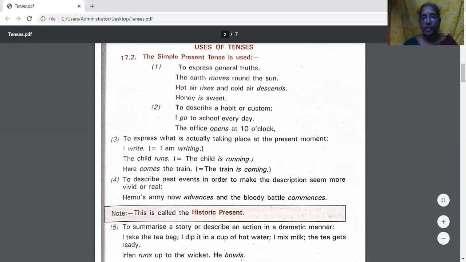In all the three examples, we find that nothing changes. It's not that the earth moves around the sun today and tomorrow it will move around some other planet, or the other day it will not move at all. It doesn't happen like that. It remains the same. So it's a general truth.